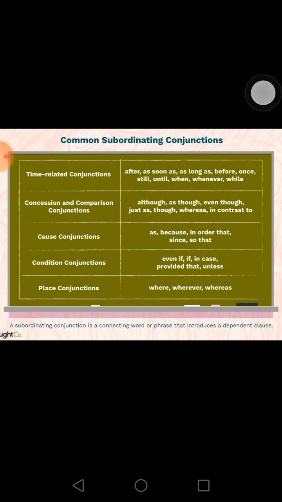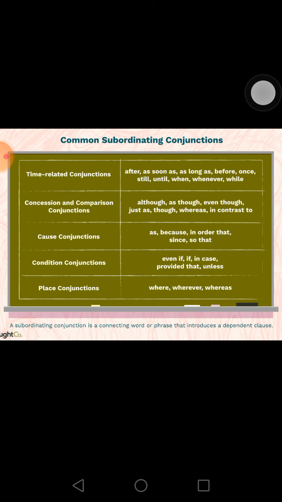etc. Next we have the cause conjunctions. Let's recollect yesterday's topic once more, that is, conjunctions of reason or cause, for and so. Instead of for and so, you can substitute as, because, in order that, since, so that, etc. Next we have condition conjunctions.